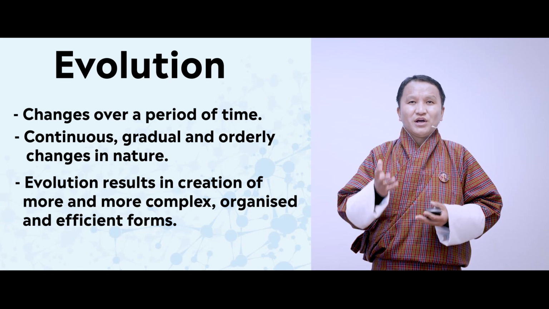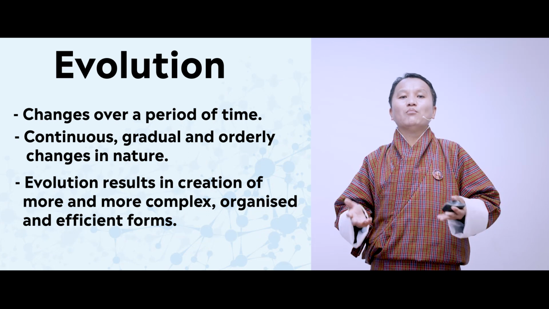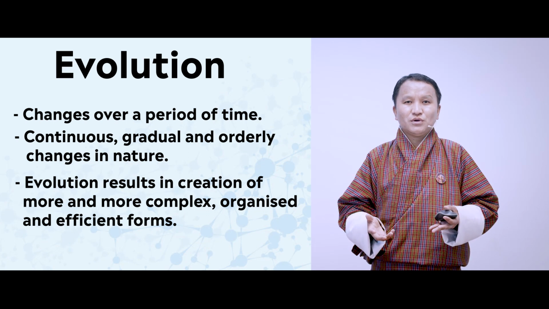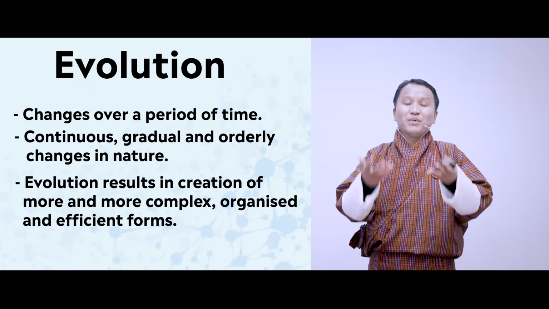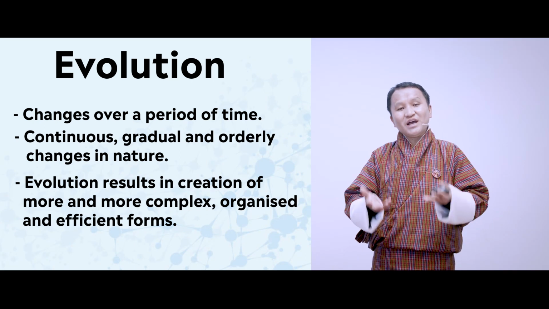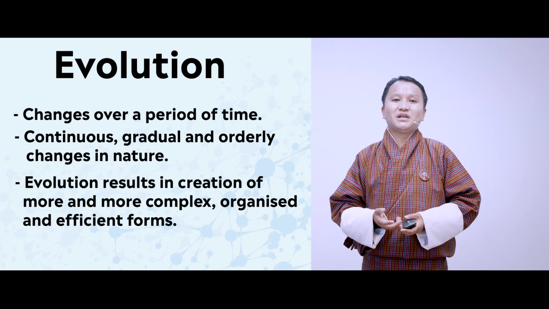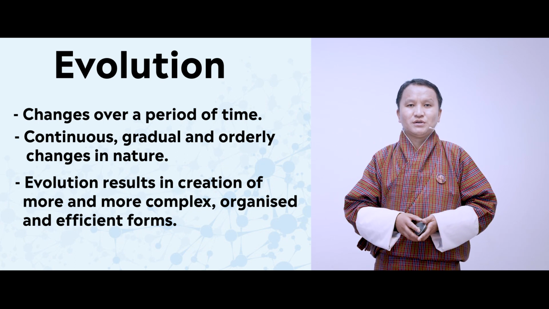This phenomenon results in the creation of more and more complex organisms which are better organized, have better performance, and therefore the organisms ultimately become efficient.